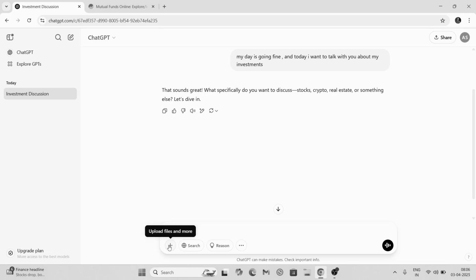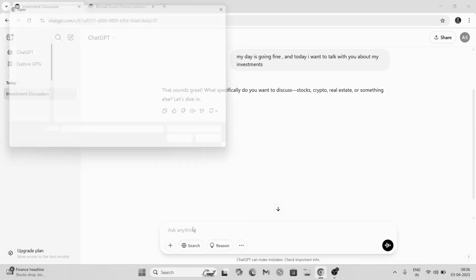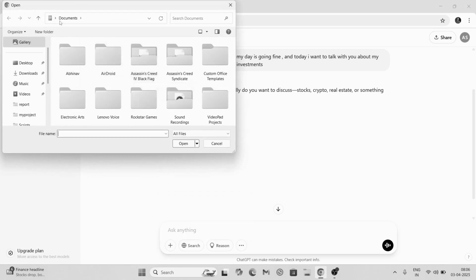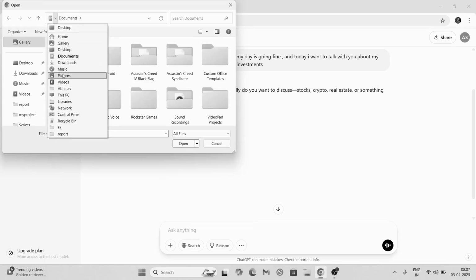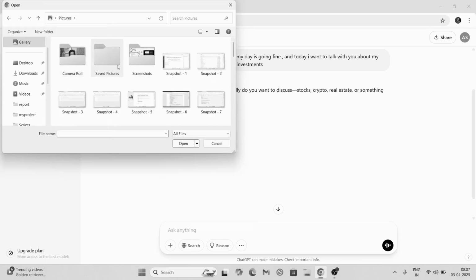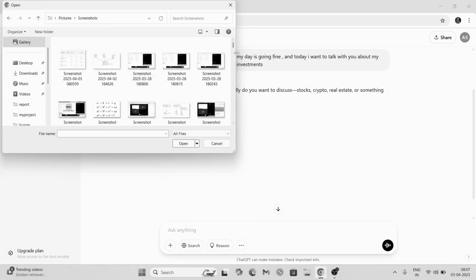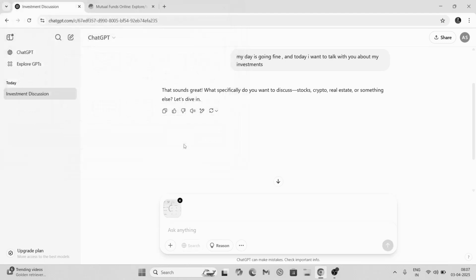So you can click on upload files, then upload from computer, and you can upload any image here. ChatGPT will analyze the image for you. Let me go to the place where my image is available. It is in the pictures section, in the screenshots section. Yes, this one, open. See, this is the screenshot which I have just taken a moment ago.